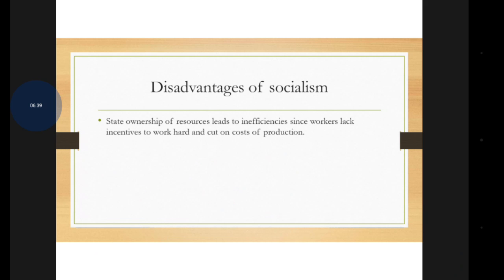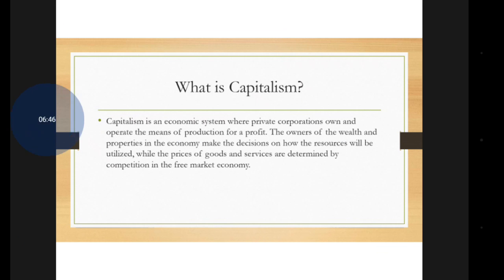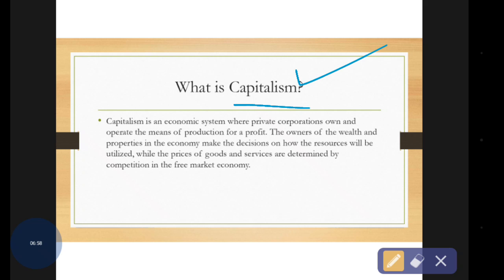Okay, so next we have to discuss our second topic, that is capitalism. So let's move on to discuss what is meant by capitalism and how it works in the current scenario. At the same time, what are the advantages and the disadvantages. Okay, so the second topic is about capitalism. So what is meant by capitalism?